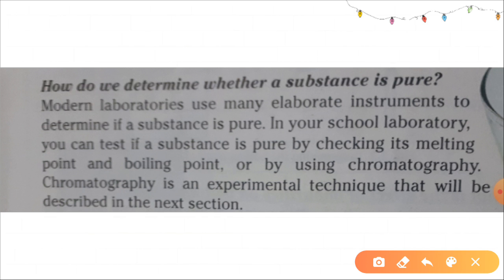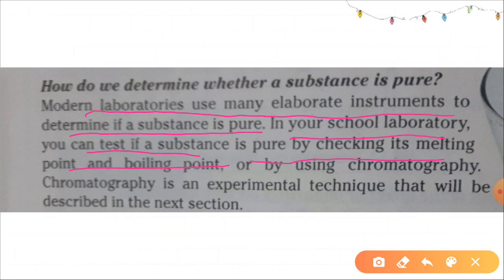How do we determine whether a substance is pure? Modern laboratories use many elaborate instruments to determine if a substance is pure. In your school laboratory, you can test if a substance is pure by checking its melting and boiling point. If a substance has a fixed melting and boiling point, then it is made up of only one substance.